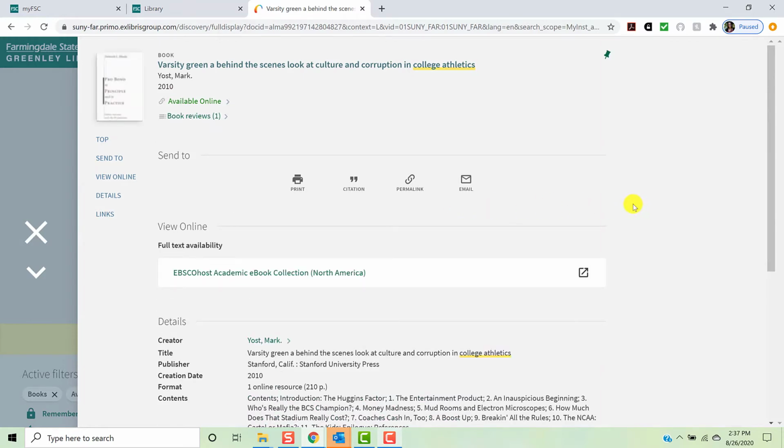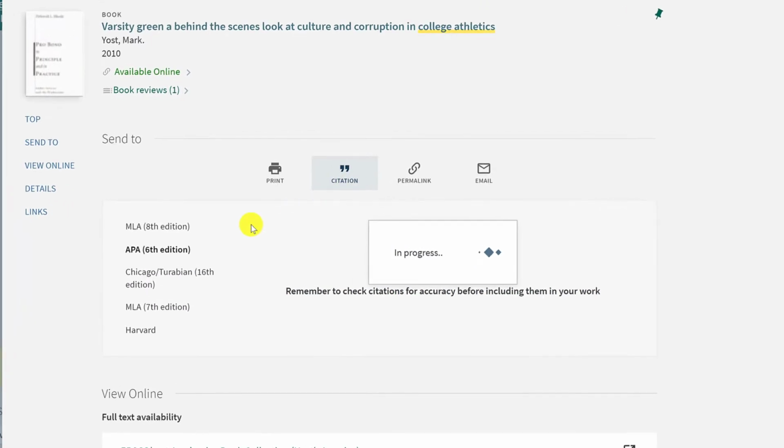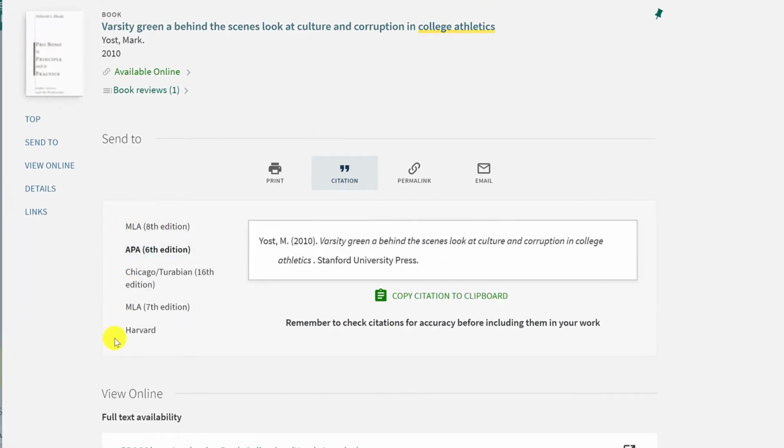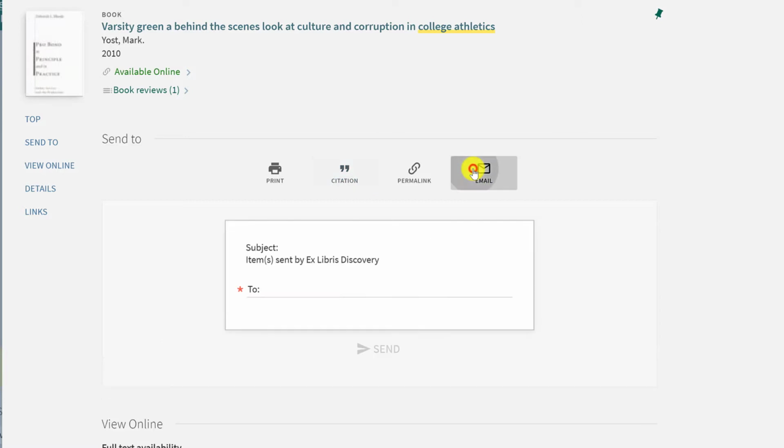From the record, you can do several things. First, you can generate a citation in APA, MLA, Chicago Turabian, or Harvard formats. Just remember that this is a computer-generated citation and there may be an error or two, so it is always best to double-check your citation against a style guide to be sure that it's correct before handing in your research project. You can also email yourself a copy of the record to remind yourself to return to the ebook later.